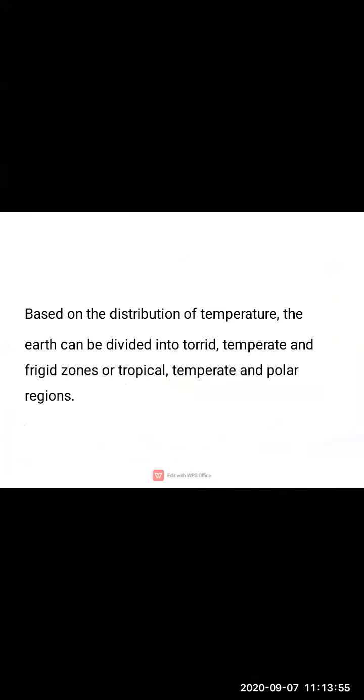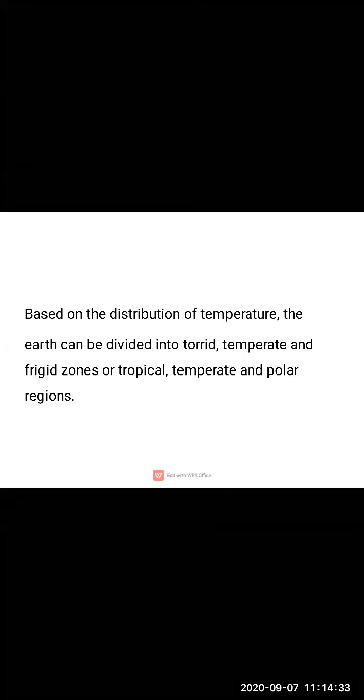Now moving ahead, based on the distribution of temperature. We have seen there is unequal distribution of temperature. In some parts it is cold, somewhere it is hot, somewhere it is moderate. So based on the distribution of temperature, the Earth can be divided into torrid, temperate, and frigid zones, or tropical, temperate, and polar regions. They are one and the same.